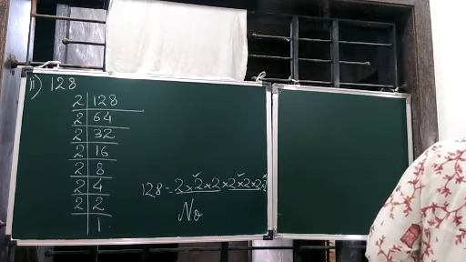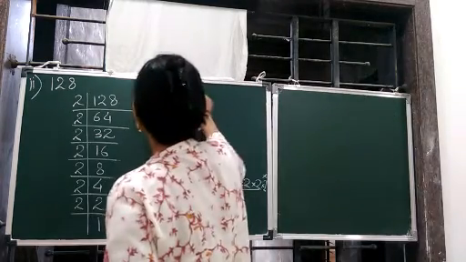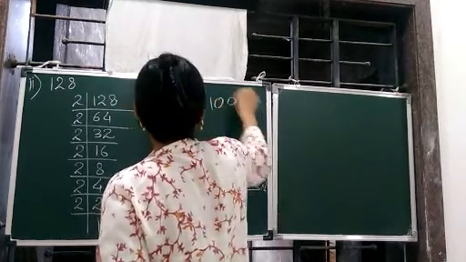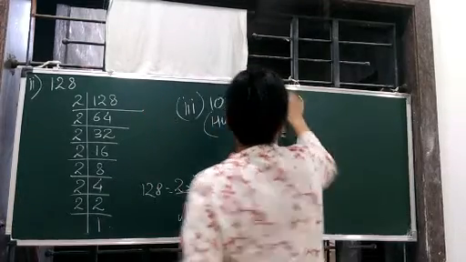And the third one is 1000, which is your homework. I am doing the fourth one now.